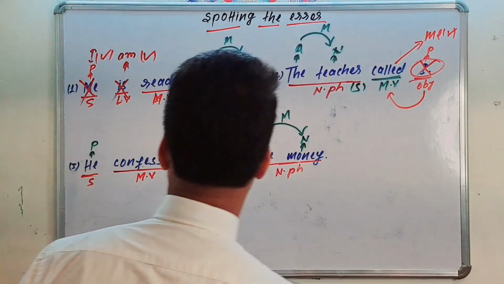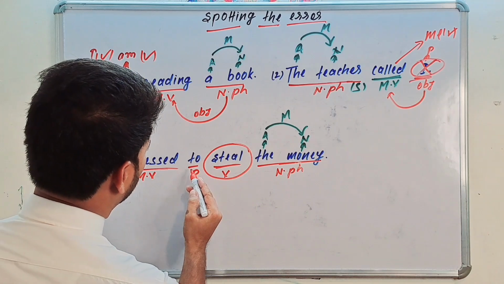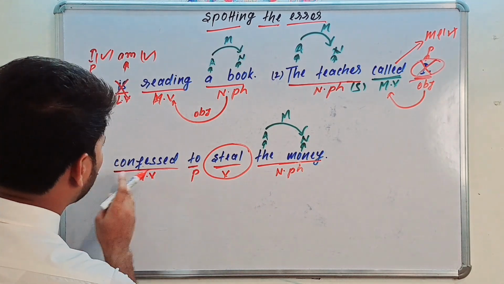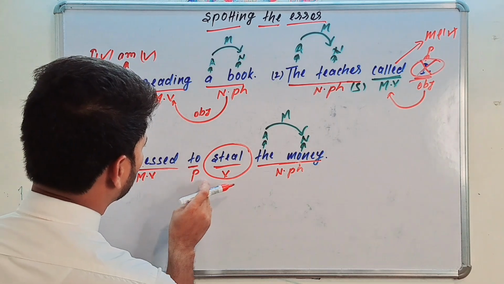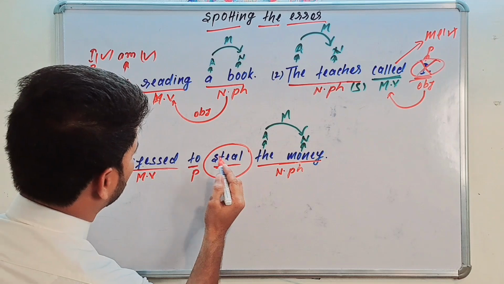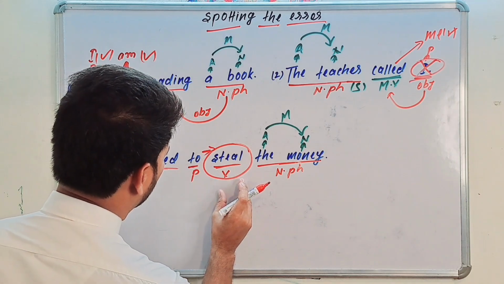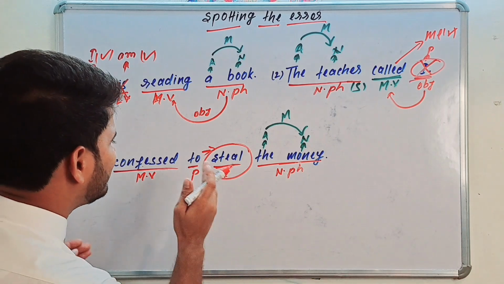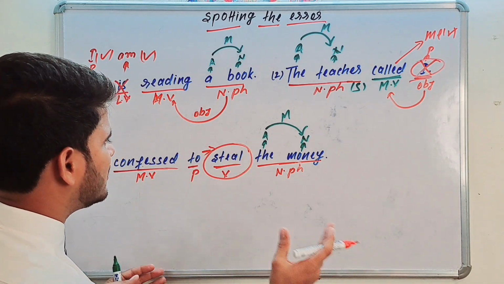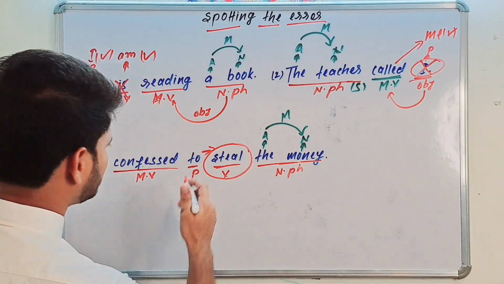Okay, let's see here. He confessed to, here this is your preposition, just I told you, to. Okay, he confessed to steal, this is your verb. And here, see, the preposition is followed by a verb, the base form of verb. In that case, if the preposition is followed by any verbs, the verb should be only in gerund form, ing form.